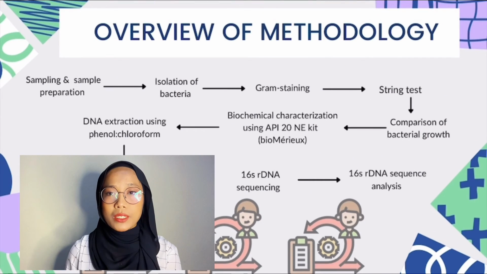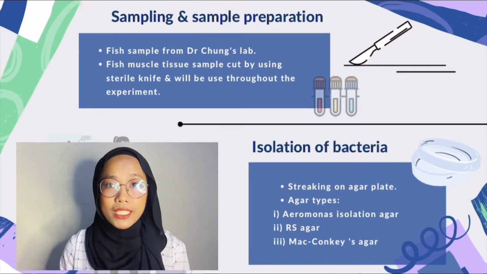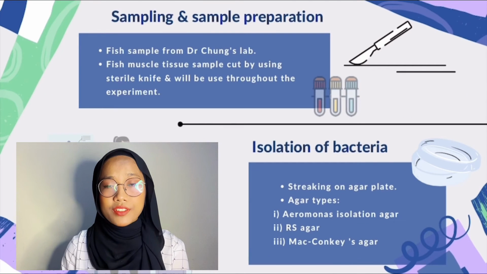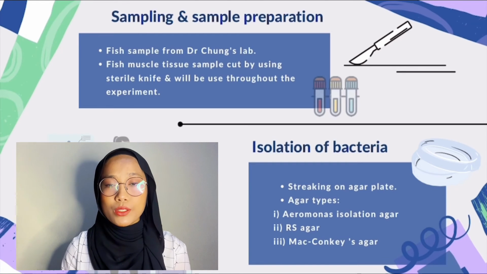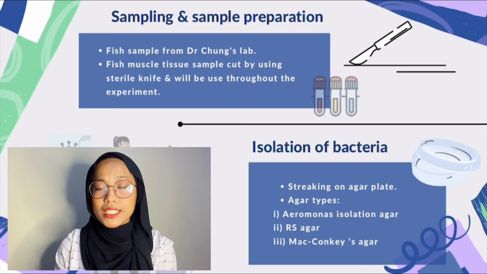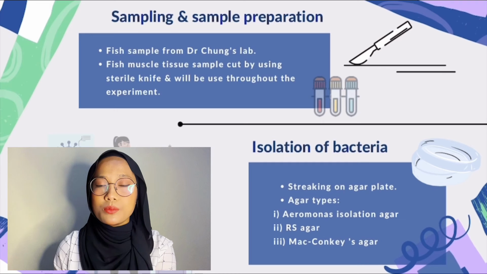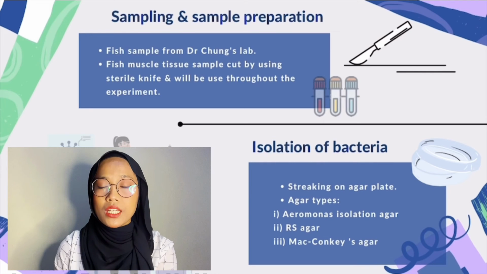Next part is on the materials and methods that will be applied in this research. This slide will show the overview of the methodology. For the sampling and sample preparation part, the fish sample will be provided and taken from Dr. Chung's lab. The fish muscle tissue sample will be cut by using a sterile knife. The cut sample will be crushed using a sterile mortar and diluted to be used throughout the experiment.